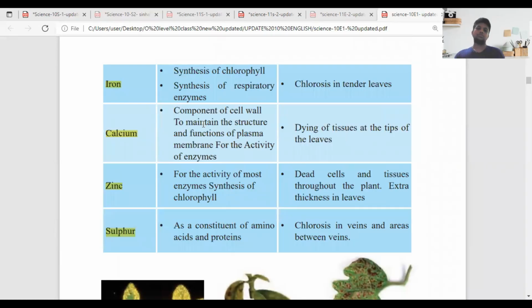Okay. So now you have to continue the literacy. Quickly write iron, calcium, zinc, and sulfur. Quickly write these four also: iron, calcium, zinc, and sulfur. Okay, then the next point. Let's see. Read it one by one.